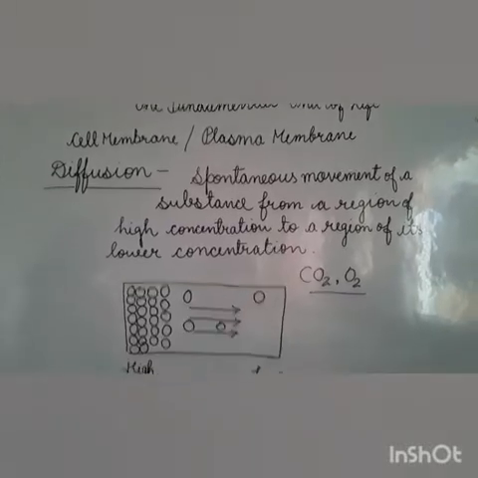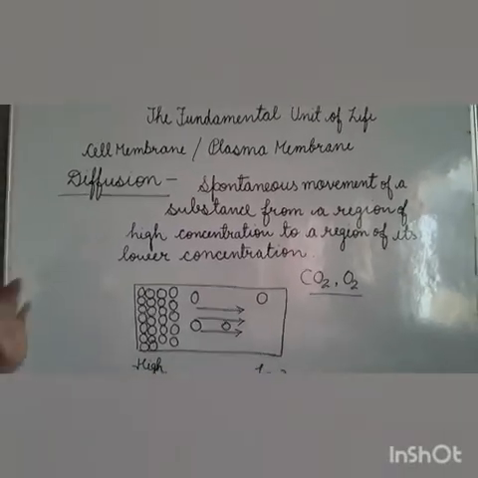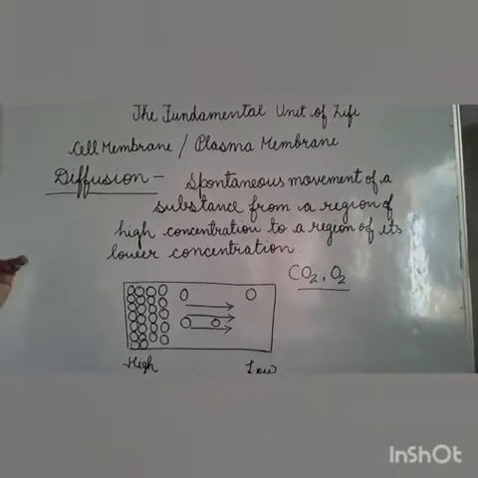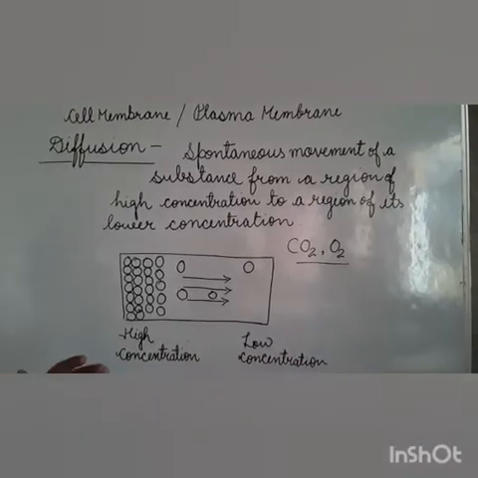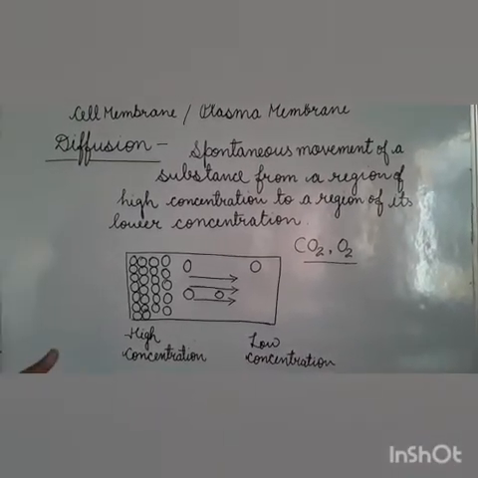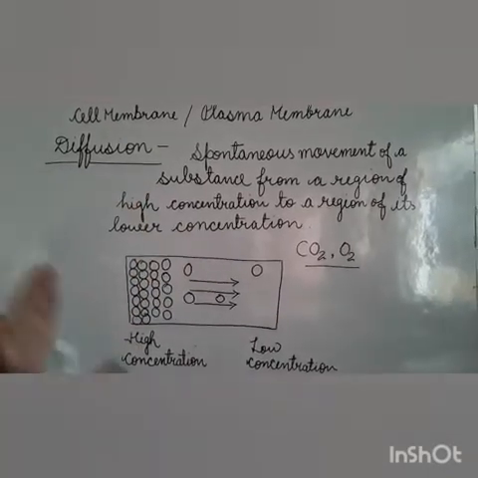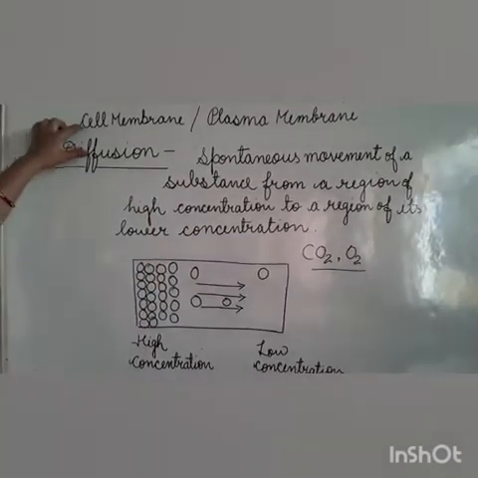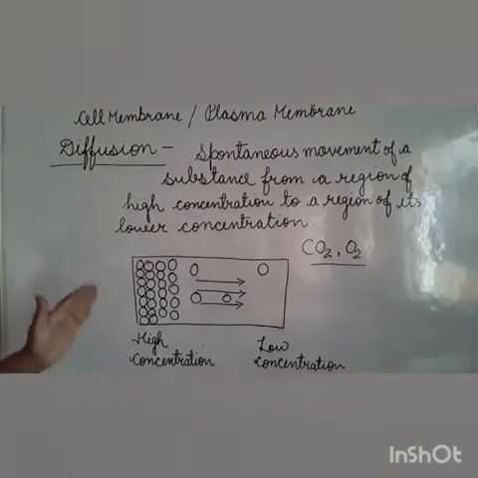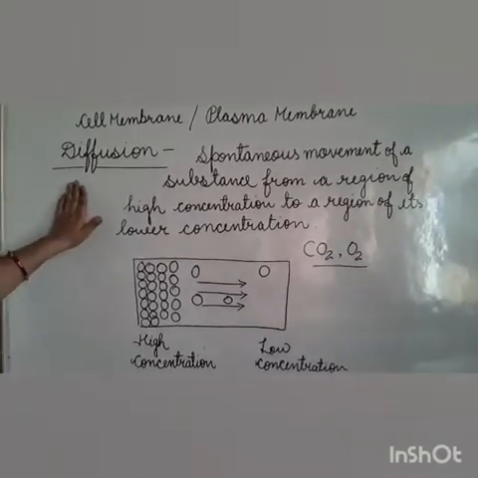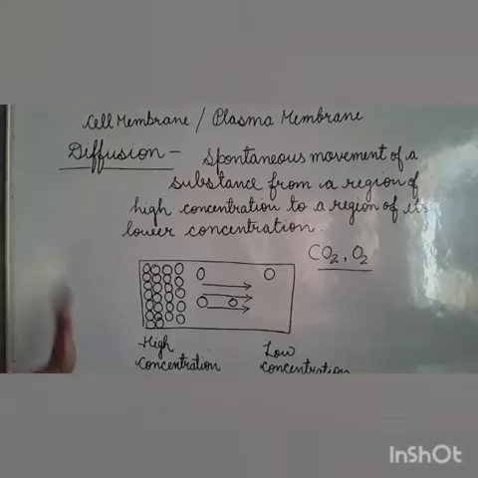First of all, we will understand what it is. It is a spontaneous movement of a substance. CO2 and O2 move across the plasma membrane through this process, diffusion.